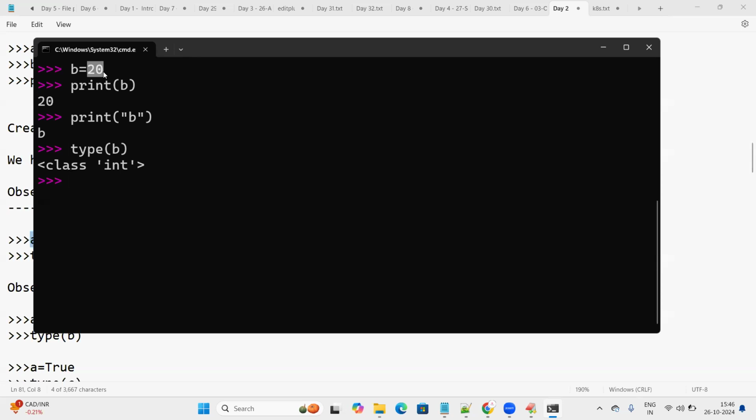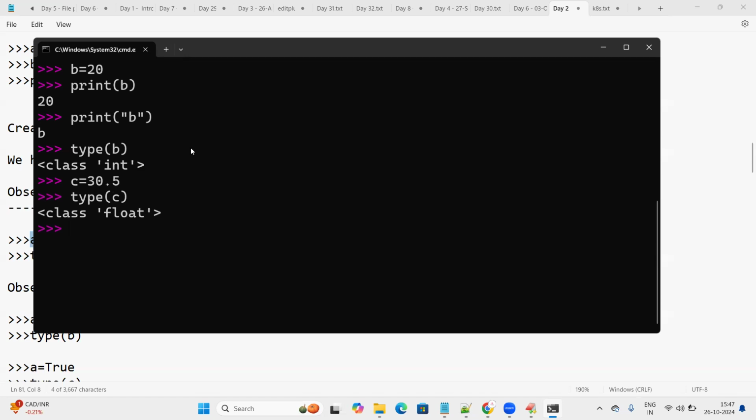Okay, so now let me give one more example. I'm going to use C is equal to 20.5 or 30.5, something like that. And you see here, I don't want to use the print function, I'm just using type of C. Very simple thing. I'm using a type function. Type of C means it will return the data type of this variable C. What is the data type of variable C?